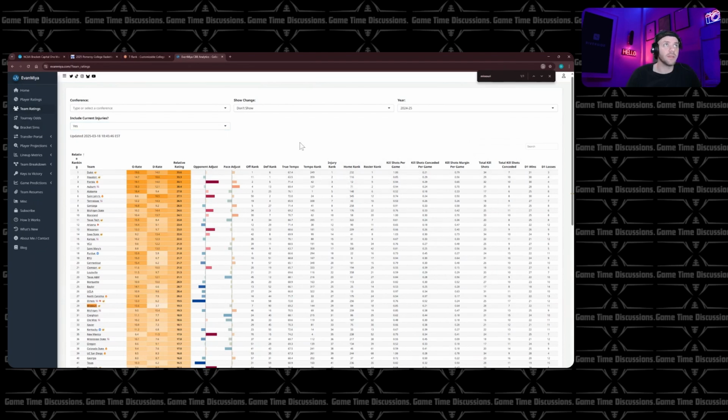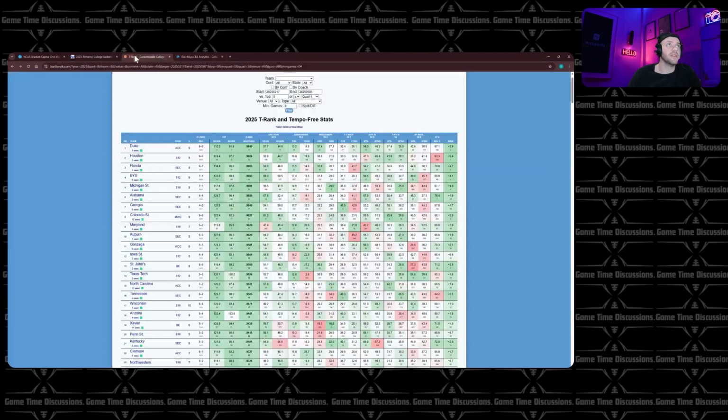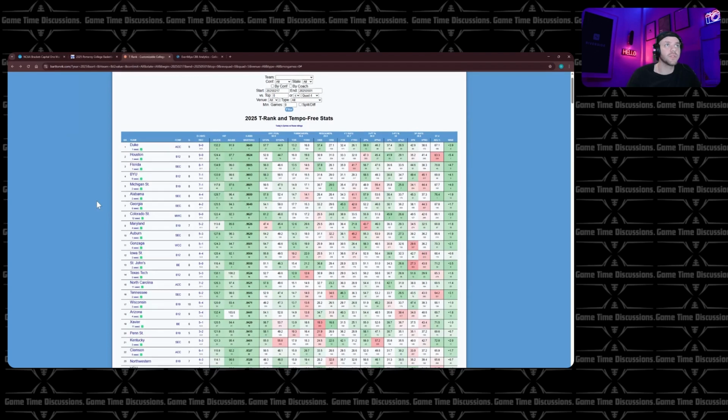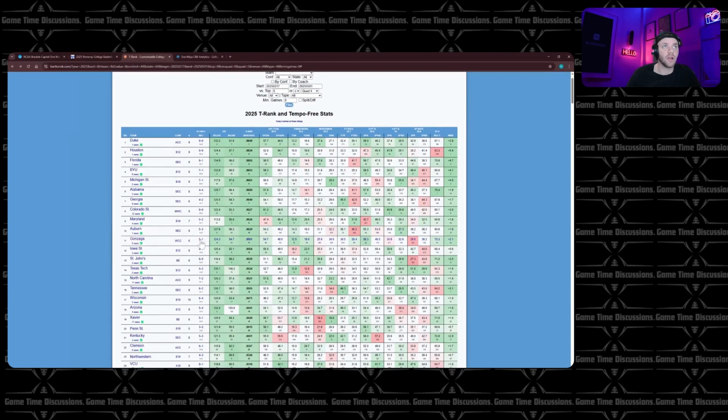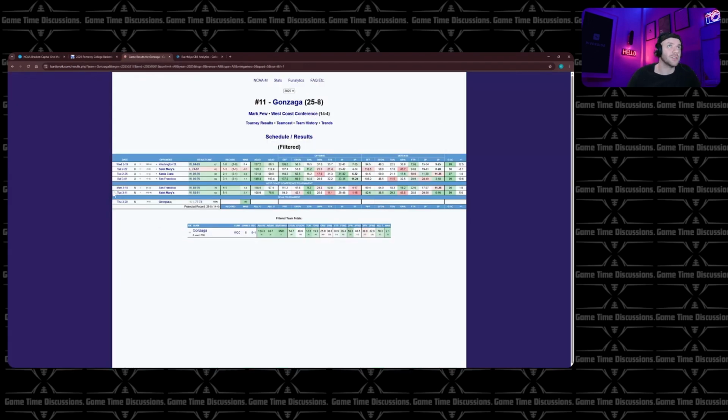Their roster's amazing. Gonzaga, the problem I have with Gonzaga is that I still don't really know how good they are. They did great with the metrics, but they did it against bad teams. Just being that they're in the West Coast Conference, it's not their fault. It just is what it is. Now, they dominated those teams and beat St. Mary's by 7 after losing to St. Mary's by 7.